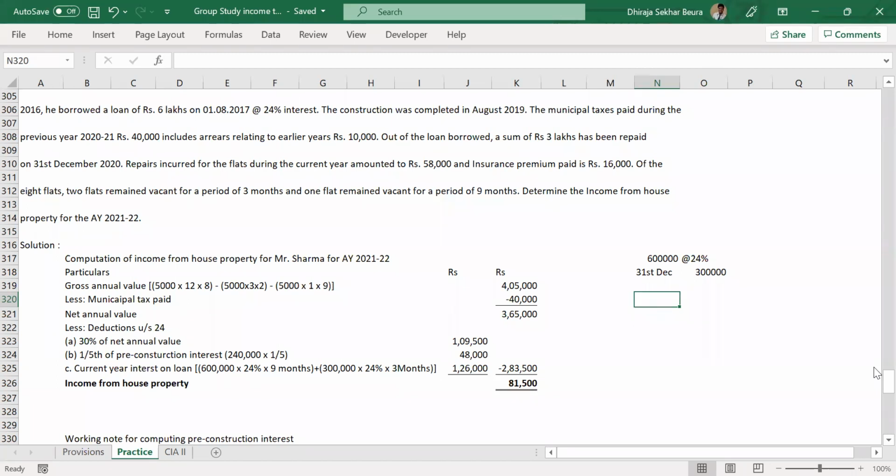So Dheeraj, 3 lakh paid till 31st December this year. Out of principal 6 lakh, 3 lakhs is paid off on 31st December. 3 lakh is the one-time amount which got paid on 31st December. Okay, and we are calculating for the financial year, right? Yes, that is correct.